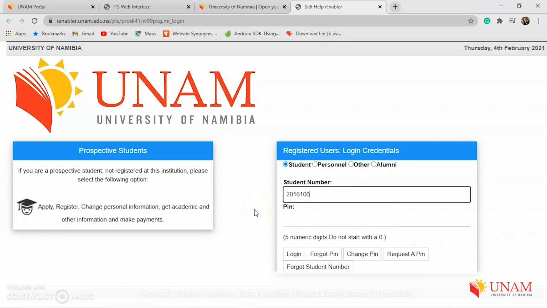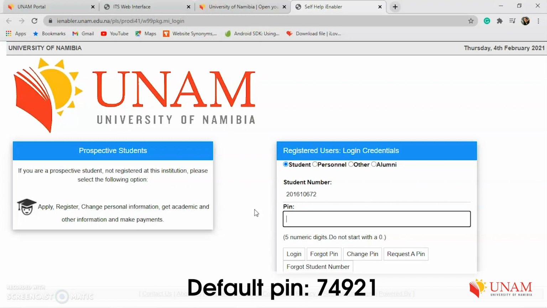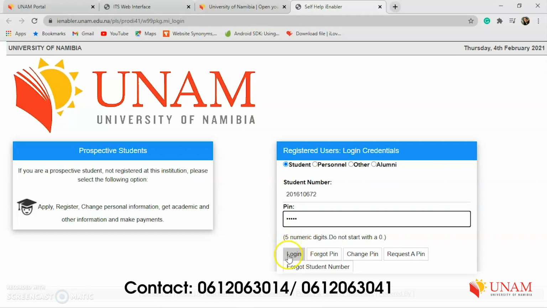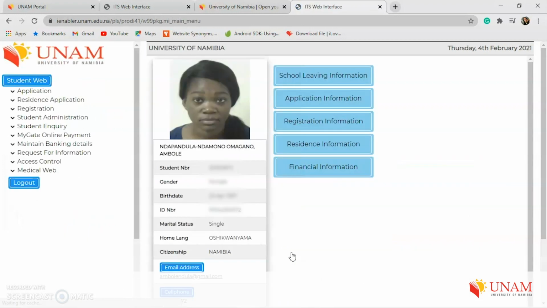If you don't have a PIN, you can use the default PIN, which is 74921, or you can contact the computer center via text message or WhatsApp. The numbers are 061-206-3041 or 061-206-3014. Once you have a PIN, log in. This is the screen, as I said, that you're going to use to register.